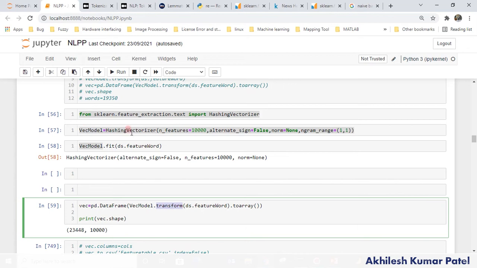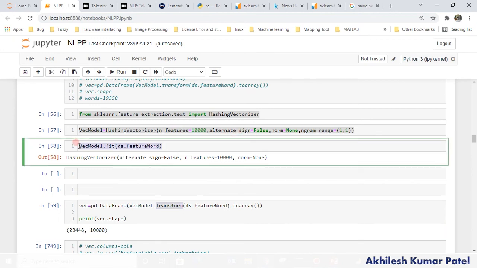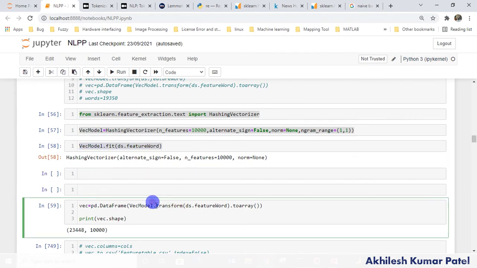So you see what I am doing. First of all, I have created one blank model with the properties, and then we have fitted that. It will extract the columns, the words that will be required later so I can apply it for the new data. Once on this model, you see that again I am using transform, and the same column I am using, and I am converting it to an array, and not only to an array, I am converting it in the form of a data frame. pd.DataFrame I am using, which we imported above, right?